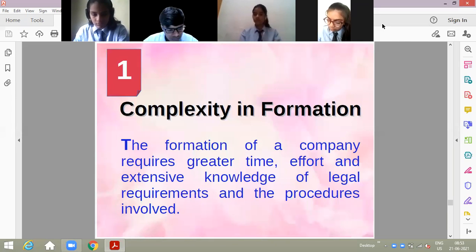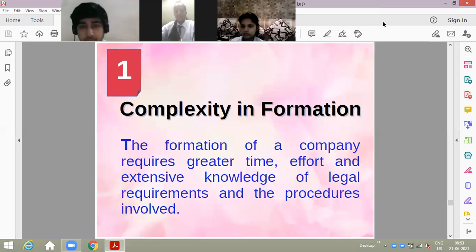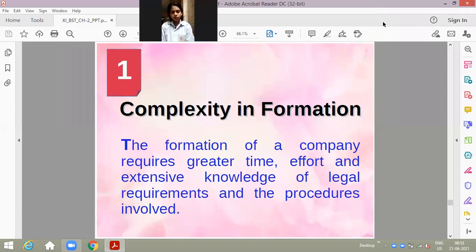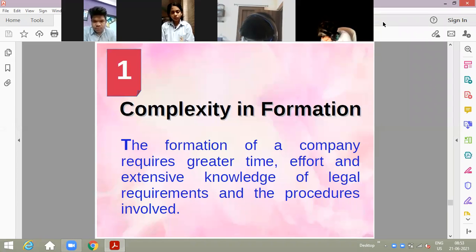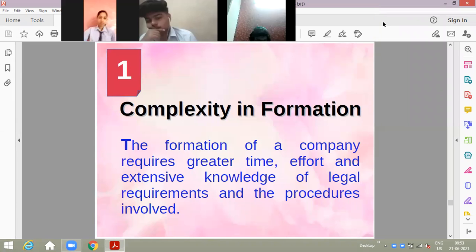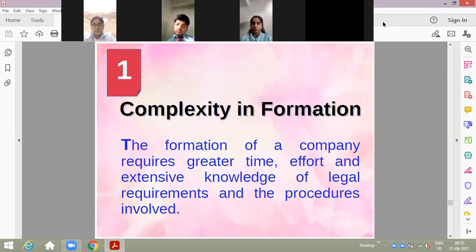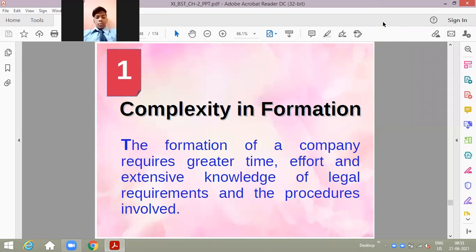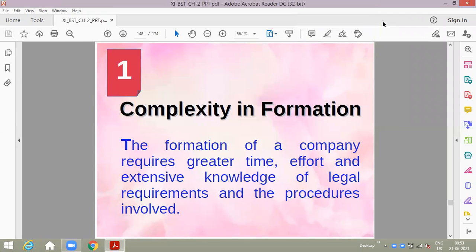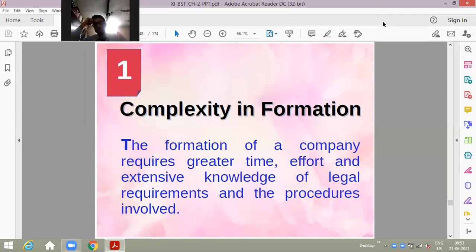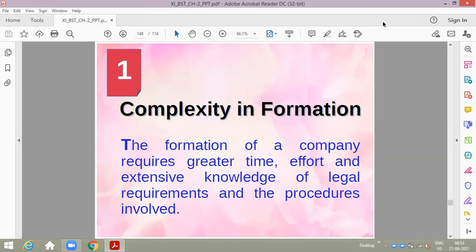So we will simply say that it is very difficult to start the company, because there is a complete process which we will be doing in the next chapter, that is how the company is formed. So it's very, very difficult to form a company with all legal formalities, with all this kind of requirement and this kind of legal documents to be prepared before it. So it's very difficult to form the joint stock company. A lot of legal formalities are there which need to be fulfilled before it, right?